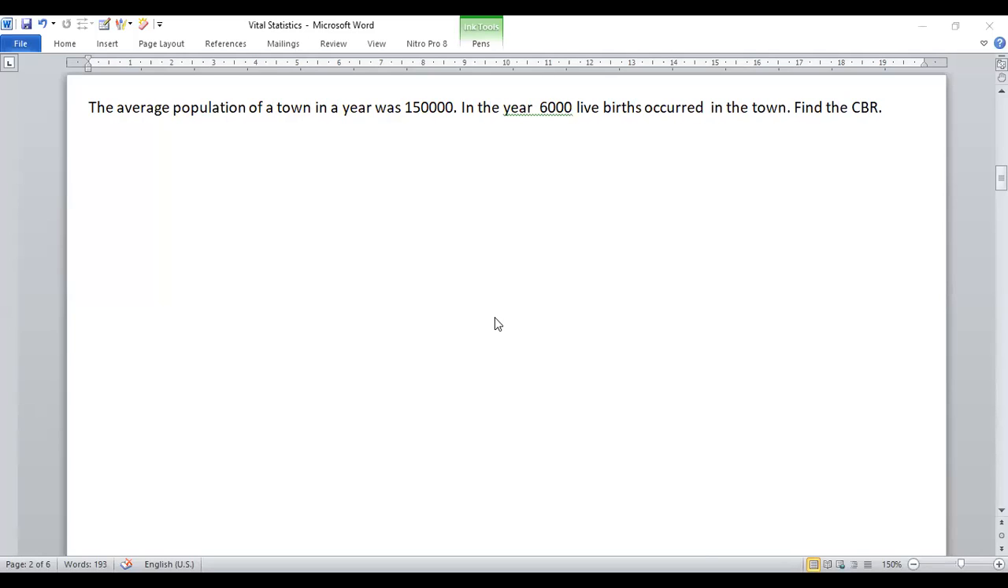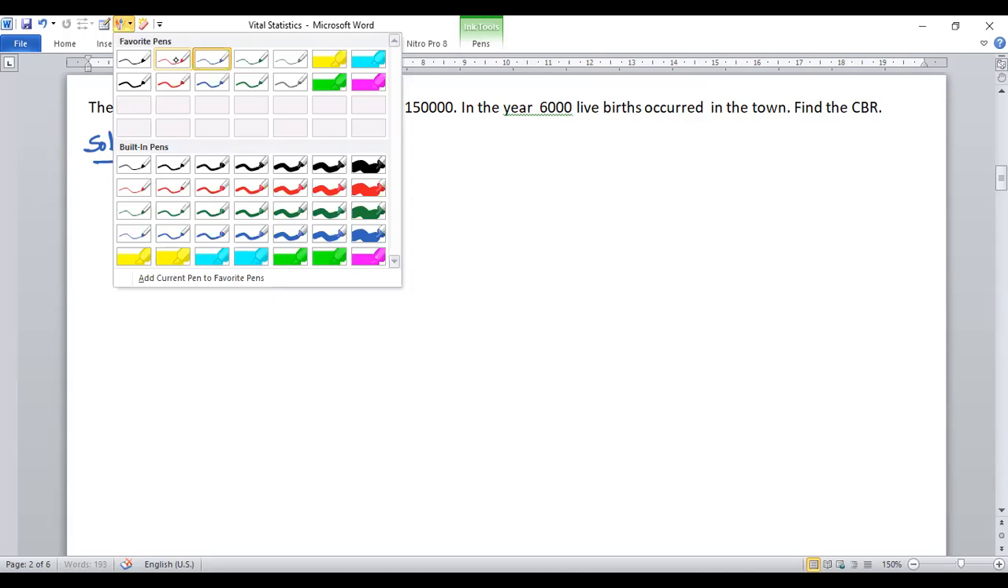So consider some problems based on the CBR, crude birth rate. The first one: the average population of a town in a year was 1,50,000. In the year, 6,000 live births occurred in the town. Find CBR, crude birth rate. Then solution. Here they are given the population of a town, denoted by P. P is equal to 1,50,000 and number of live births occurring in the town, that is B. B is equal to 6,000. Then find CBR.